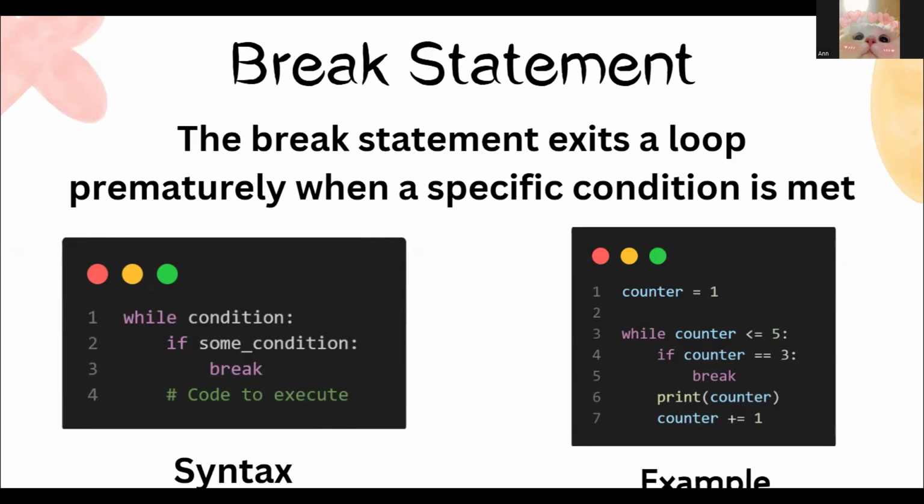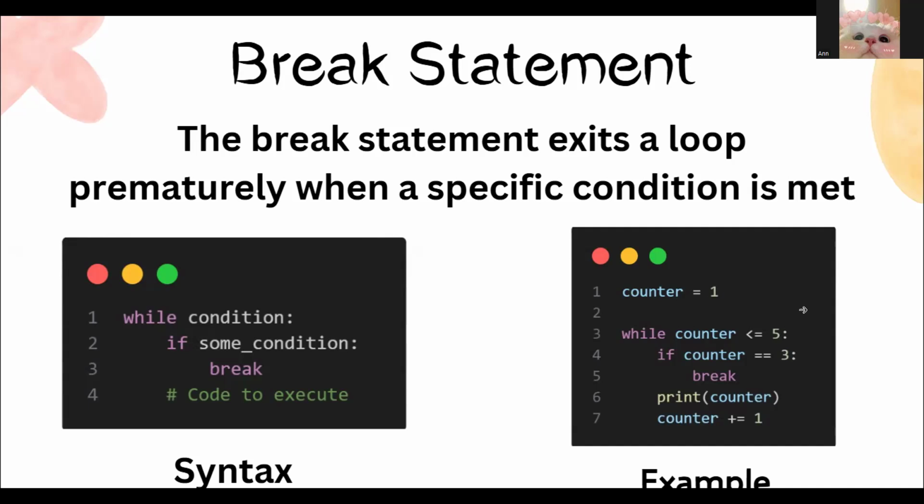And the third part of the code is the if condition with break. Inside the loop, there is an if condition that checks if counter is equal to 3. If the condition is true, that means counter equals 3, then the break statement is executed. It will stop executing right there. The break statement immediately terminates the loop, exiting the while loop.